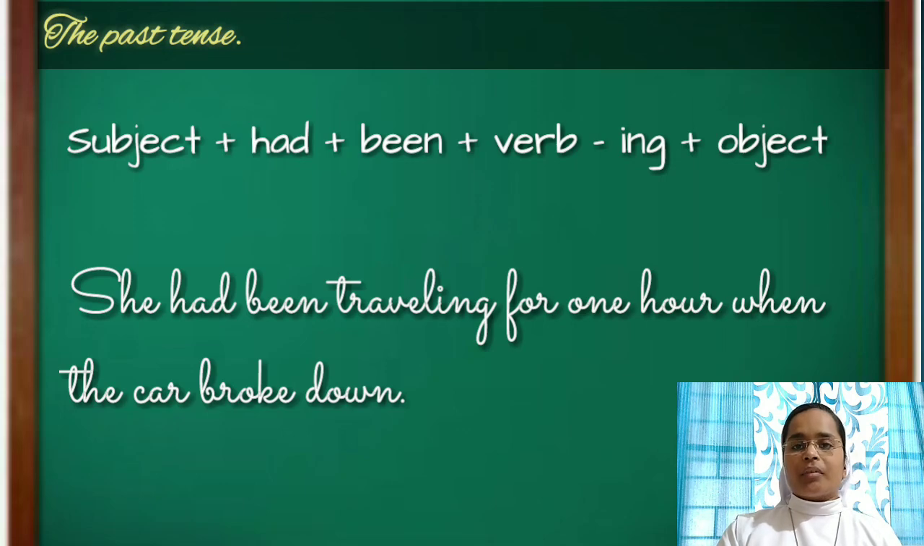For example, she had been traveling for 1 hour when the car broke down. Here we have two actions, and the first action was a continuous action in the past before another action took place. So it's in the past perfect continuous tense.